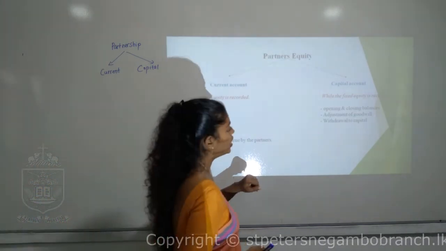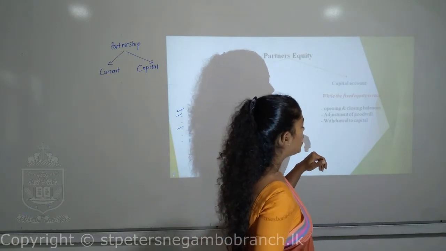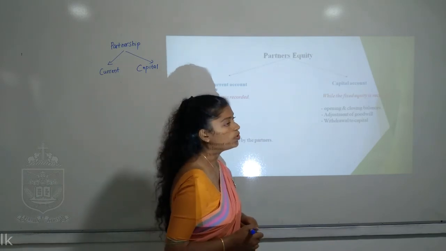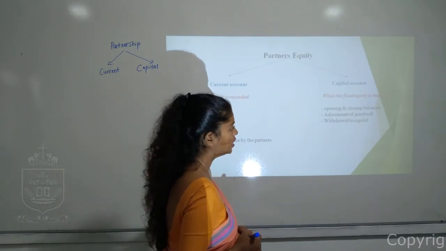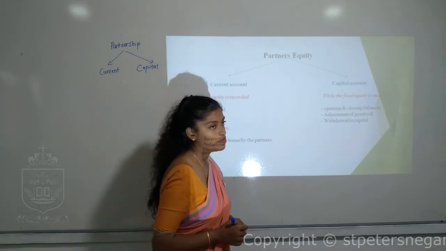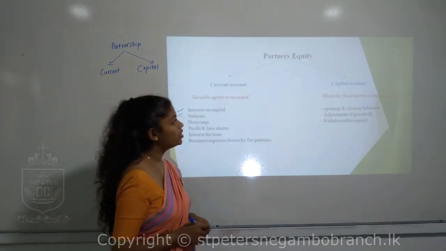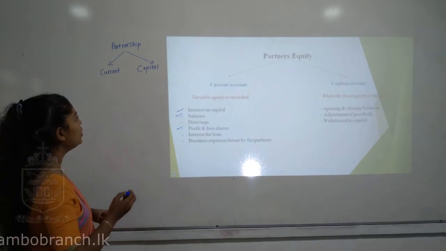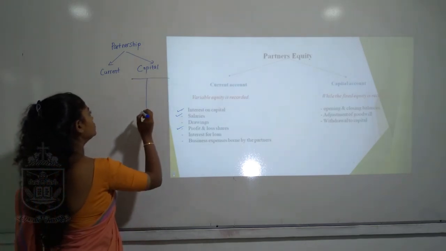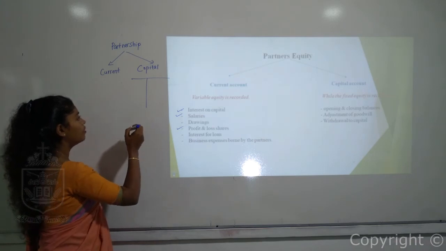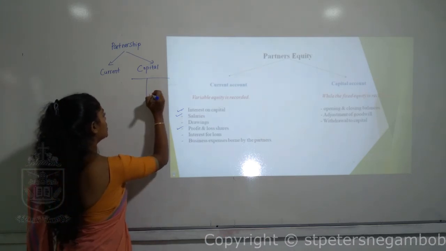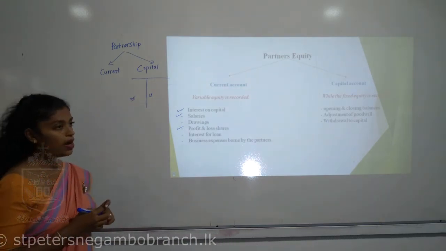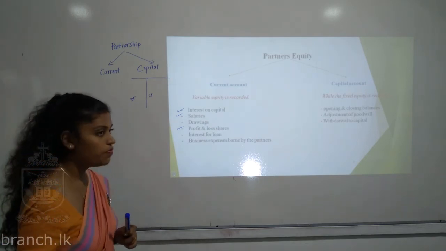But in the capital account, we record opening and closing balances, adjustment of goodwill, the reputation of the business, and withdrawal of capital. If they are removing their capital from the business, if they are leaving, it is recorded in the partners' capital accounts. When there is just a single owner, we have the capital account like this. Capital is an equity entry. When it increases, we record it on the credit side, and decreases on the debit side. But how can we prepare a capital account when we have more people?